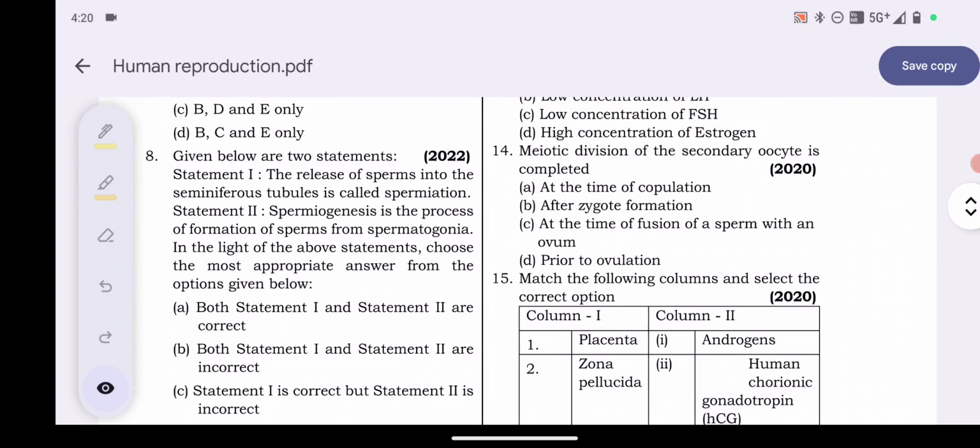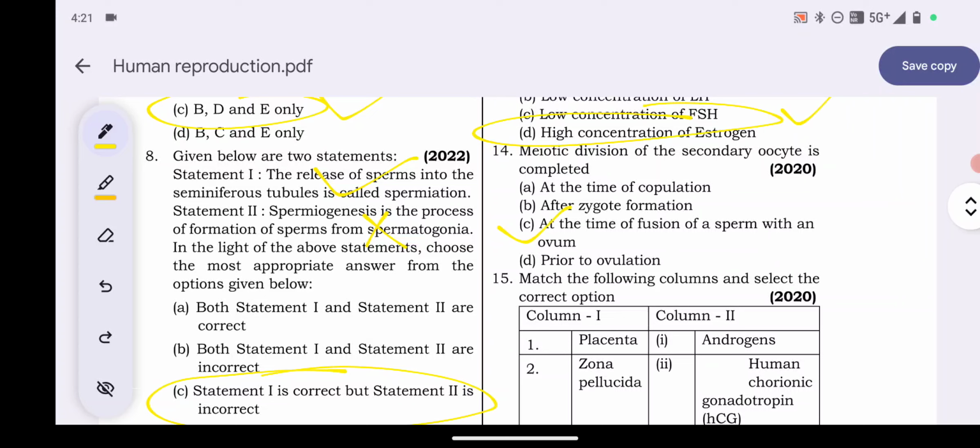Meiotic division of the secondary oocyte is completed. Option A, at the time of copulation; after zygote formation; at the time of fusion of sperm within an ovum; prior to ovulation. So here the answer will be option C, at the time of fusion of sperm within an ovum.